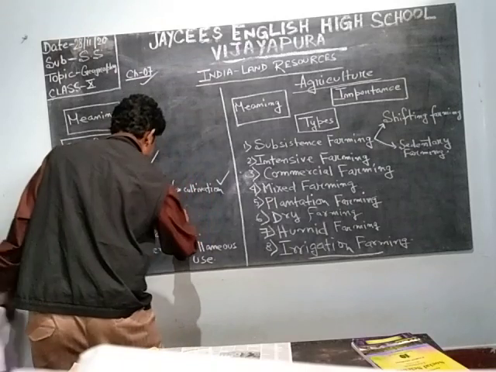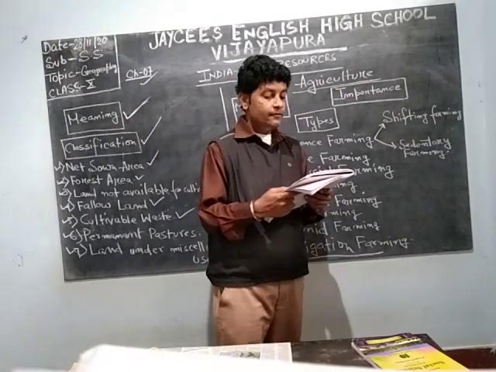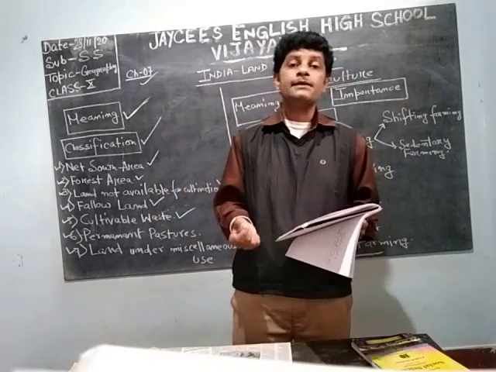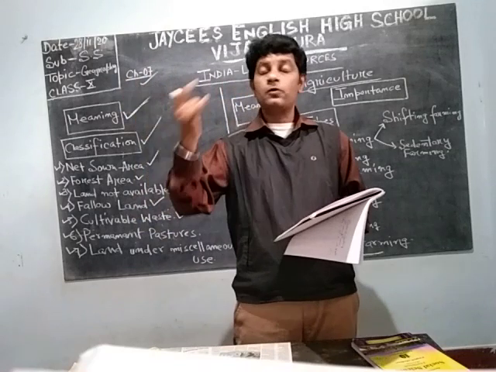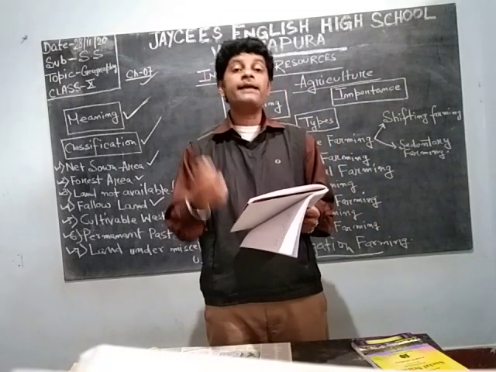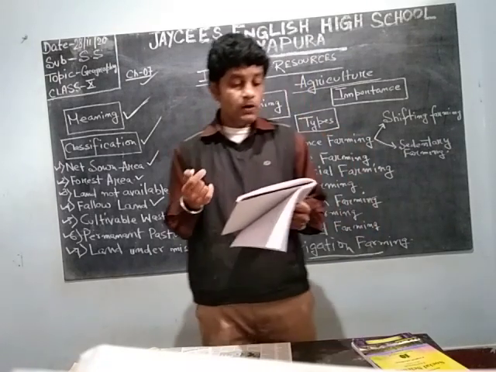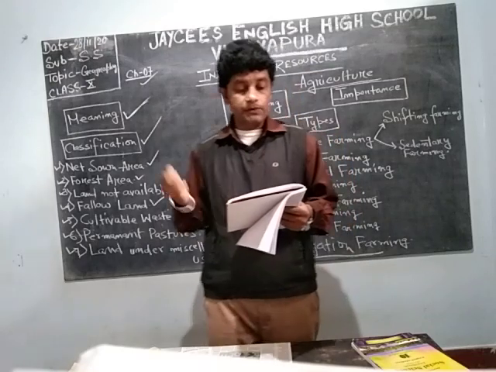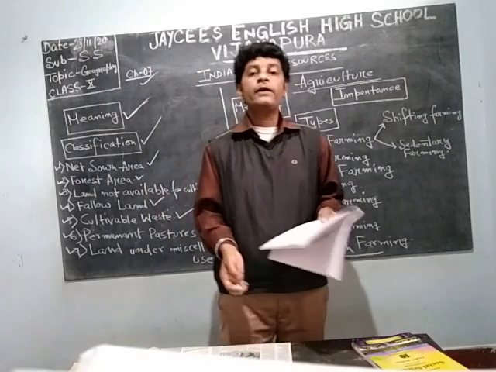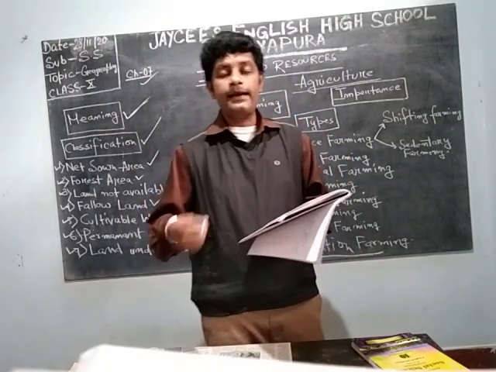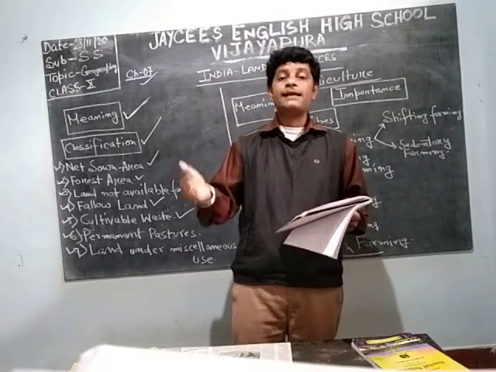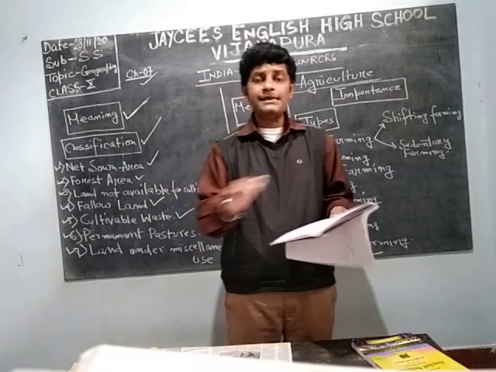Cultivable wasteland. What is this cultivable wasteland? Land which is not taken up for cultivation due to certain soil deficiencies. There are some places which are not good to construct roads, railways, and even they are not good for cultivation also. So there is a soil deficiency. They are wasteland, not good for anything. Even they are not used for grazing purposes for the livestock, meaning cattle and sheep. We can't, because there are no trees, nothing is there.